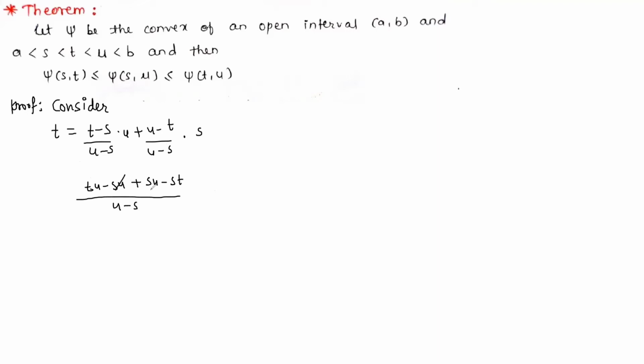Now minus su plus su get cancelled. So here (tu minus st) upon (u minus s). Now taking t common, so t in bracket (u minus s) upon (u minus s), and this gets cancelled, so finally we get t. So hence this t can be written as t is equal to (t minus s) upon (u minus s) multiplied by u plus (u minus t) upon (u minus s) multiplied by s.